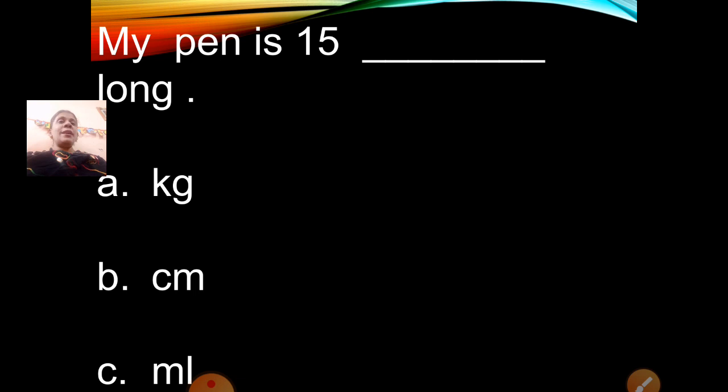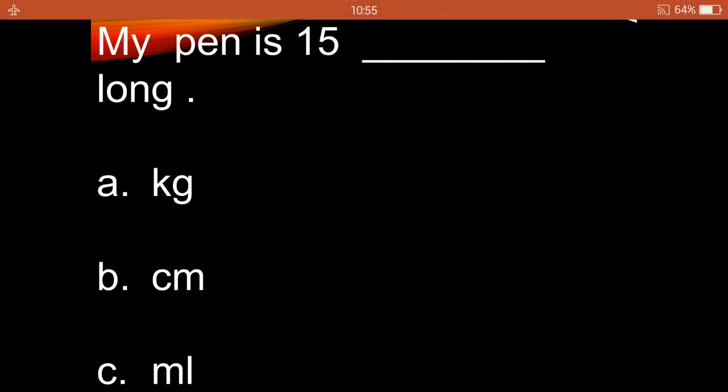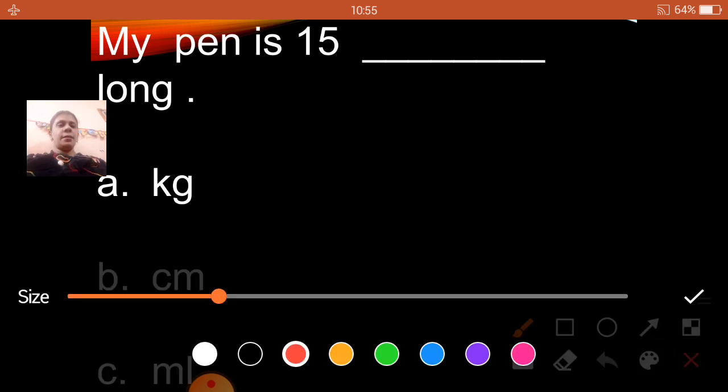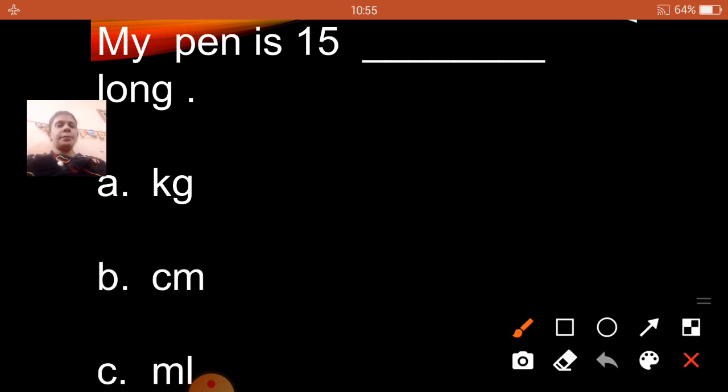My pen is 15 kg long, or centimeter, or milliliter? Wait, children, 1 minute. 15 centimeter long. My pen is 15 centimeter long.